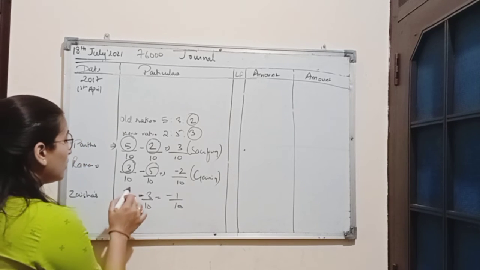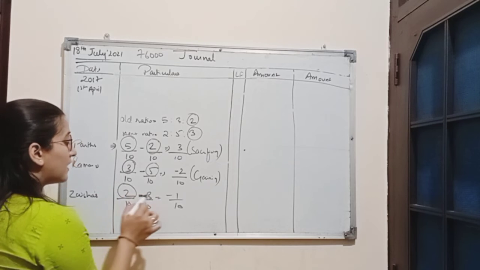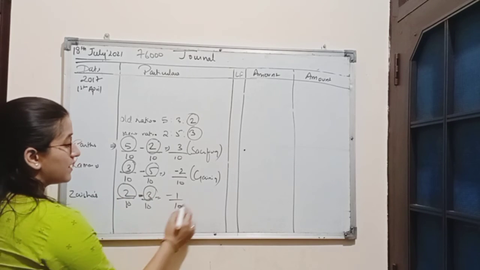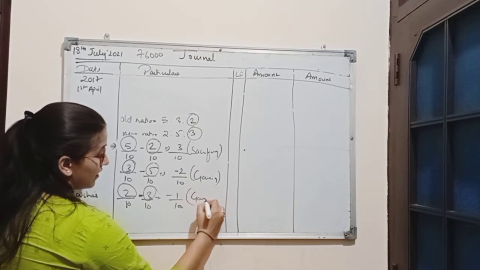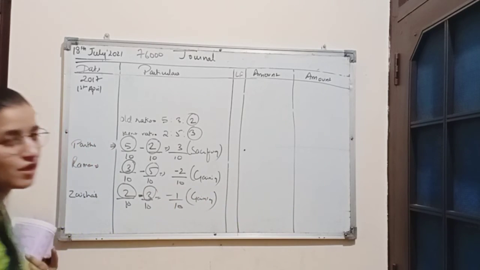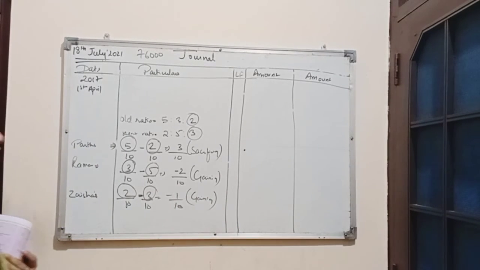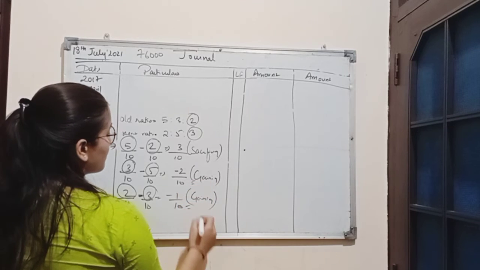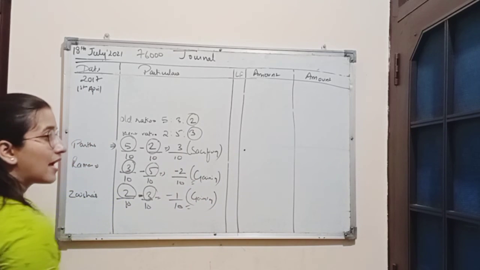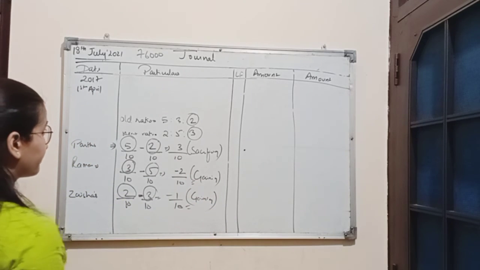So old share of Zaisha is less than new share, which means Zaisha is gaining some share of profit. By this we can see that Parth is sacrificing 3/10 share, Raman is gaining 2/10 and Zaisha is gaining 1/10 share.